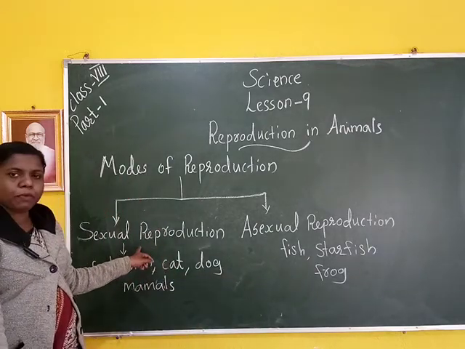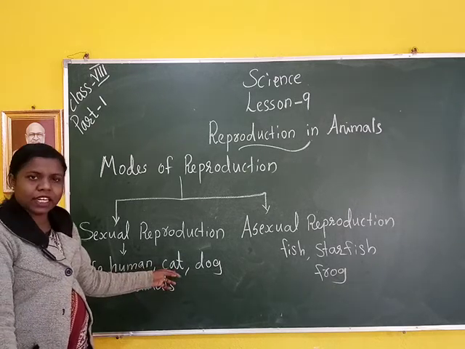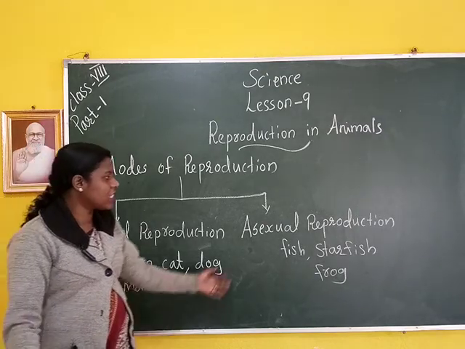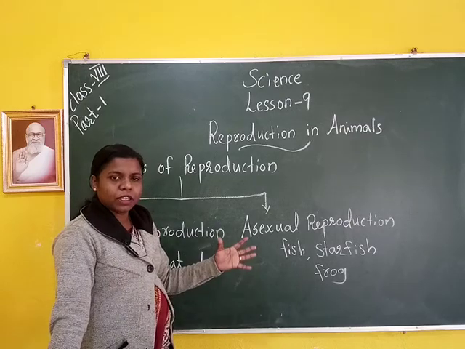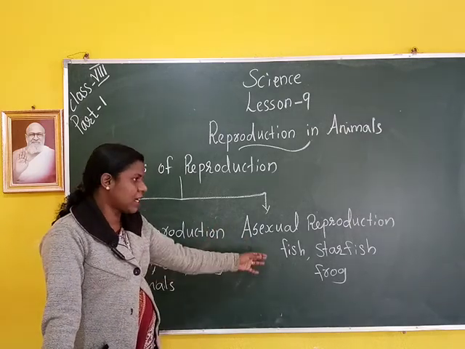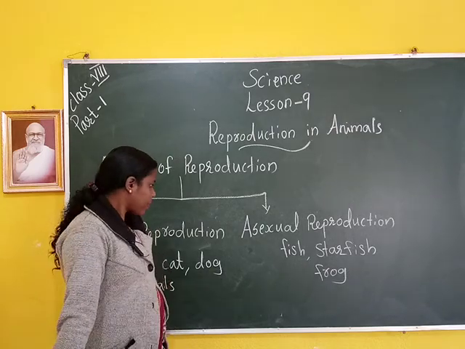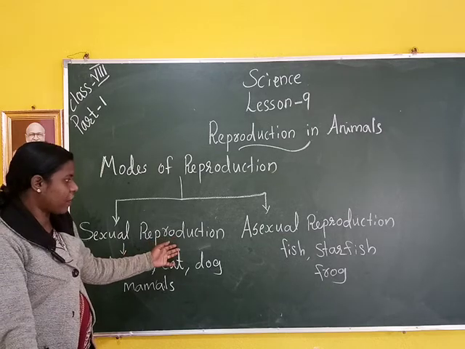Sexual reproduction examples: human, giving birth to babies, then cat, dog, mammals, etc. Asexual reproduction, these animals have only a single parent. Examples: fish, starfish, frog, etc. First, we study sexual reproduction in more detail.